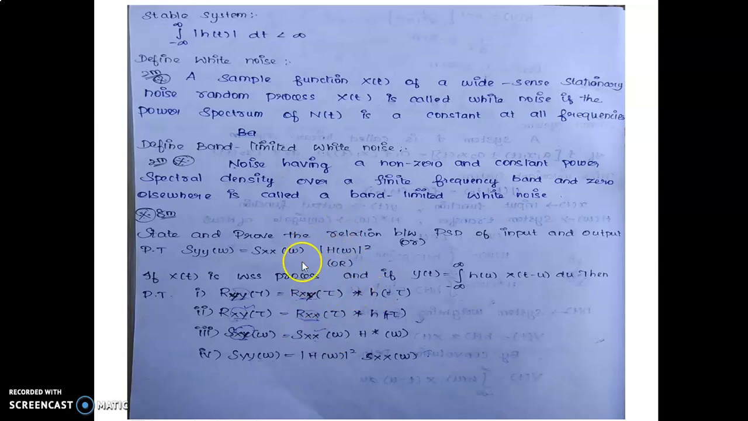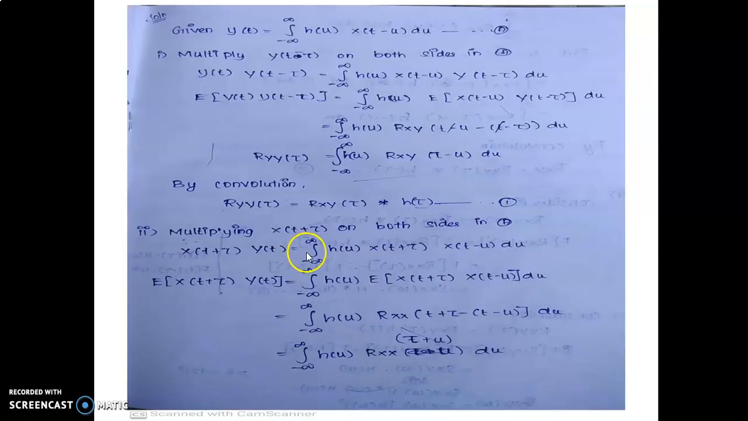The same question is asked in different ways. Proof: given y of t equals the integral from minus infinity to plus infinity of h of u into x of t minus u into du, take this as equation A. First one, proof: multiply by y of t minus tau on both sides in equation A. Now y of t into y of t minus tau equals the integral from minus infinity to plus infinity of h of u into x of t minus u into y of t minus tau into du.